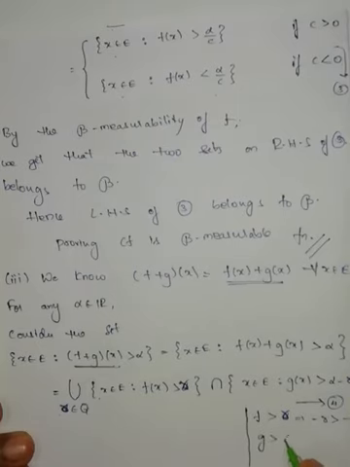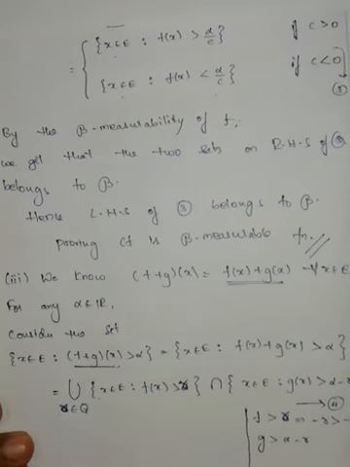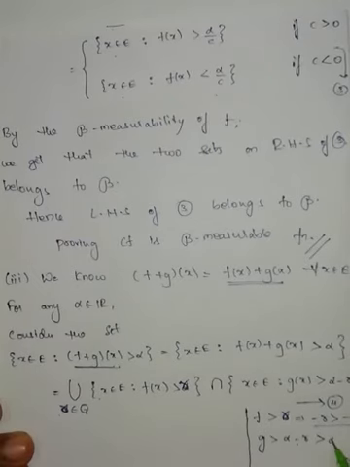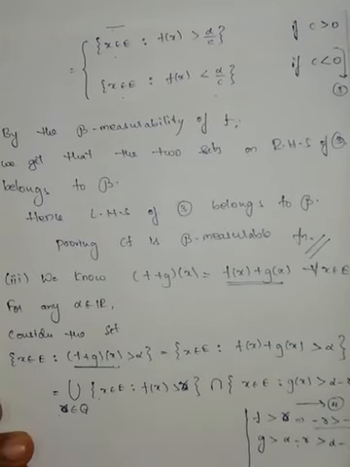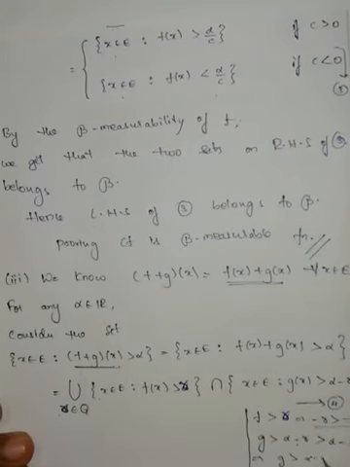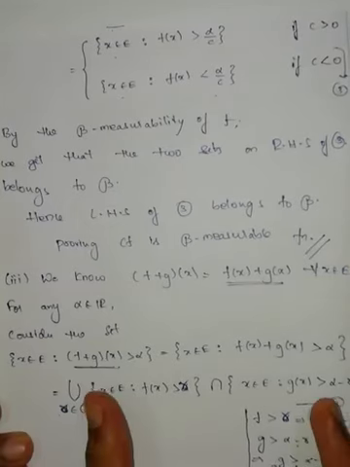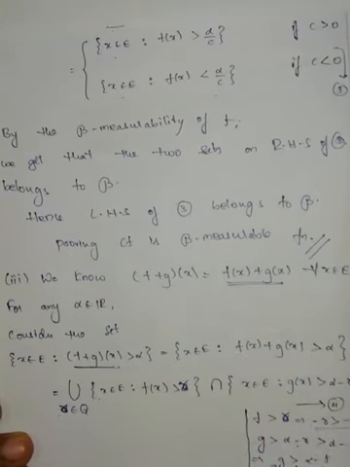G is greater than alpha minus R. Since minus R is greater than minus f, here we will get alpha minus R is greater than alpha minus f. Therefore, G is greater than alpha minus f. This implies f plus G is greater than alpha. Again we will get the same thing.